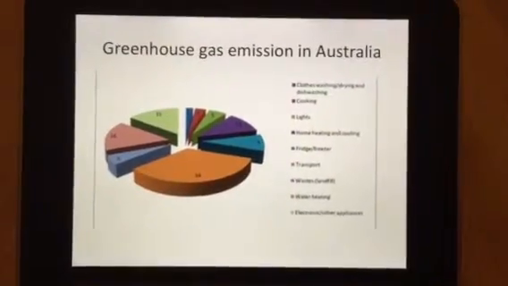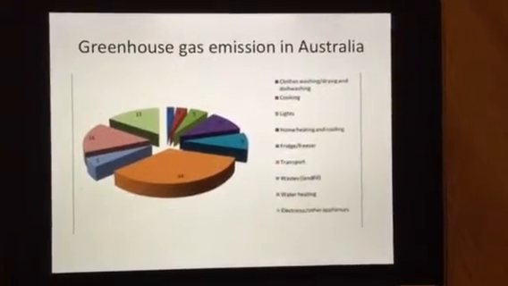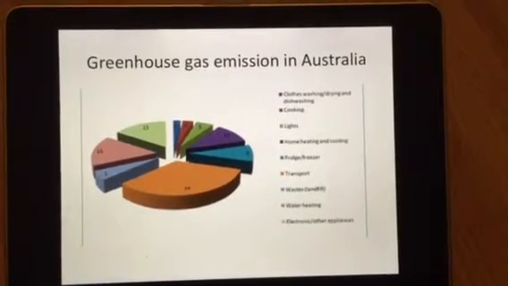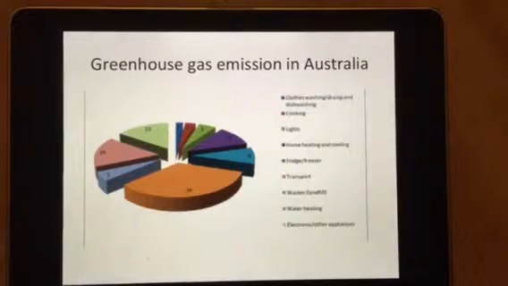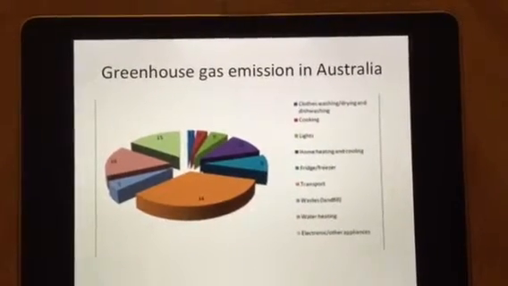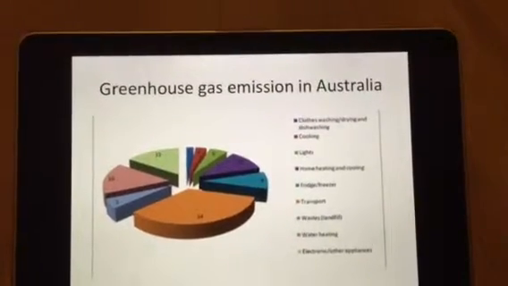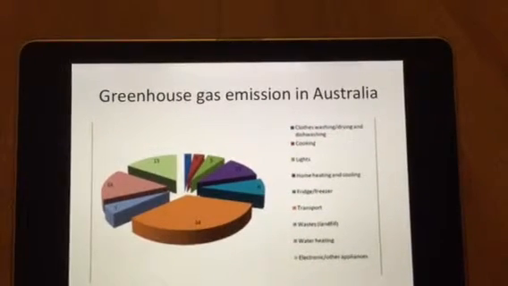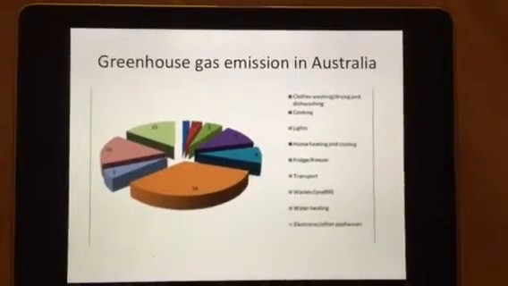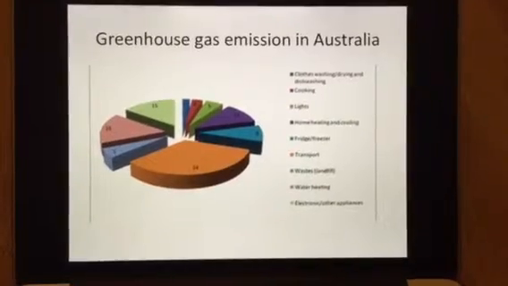This pie graph allows us to have a look at the factors that contribute towards greenhouse gas emission in Australia. As you can see, 15% of gas emission comes from lights, 16% comes from water heating, 11% comes from home heating and cooling, and most of all, 34% of greenhouse gas emission in Australia comes from transport.